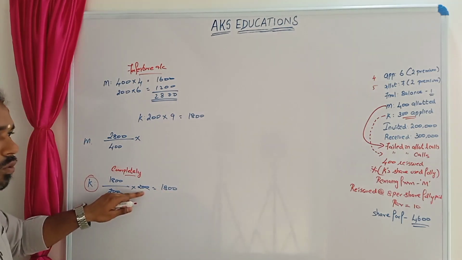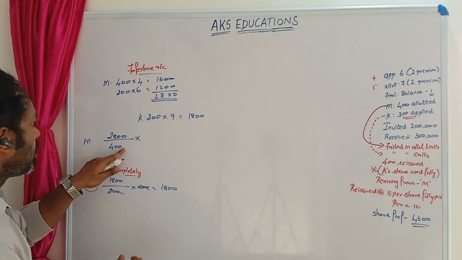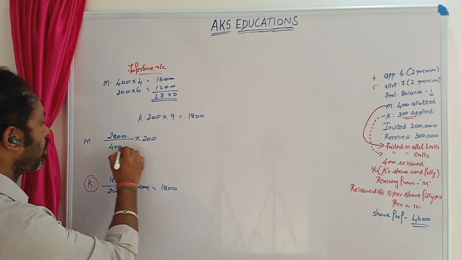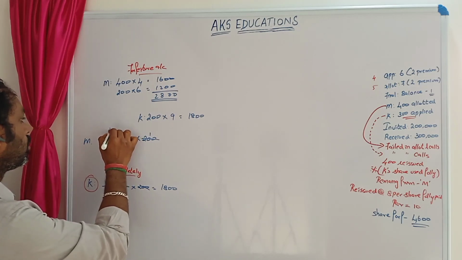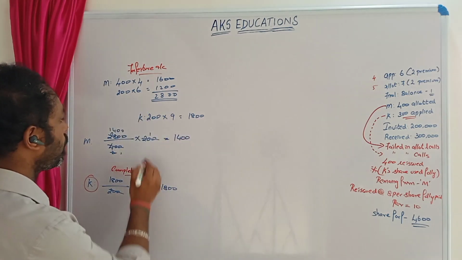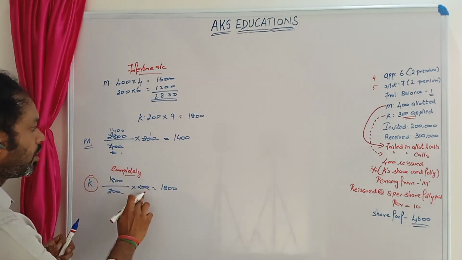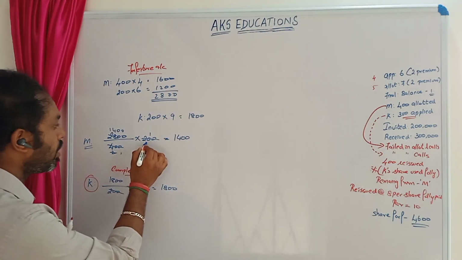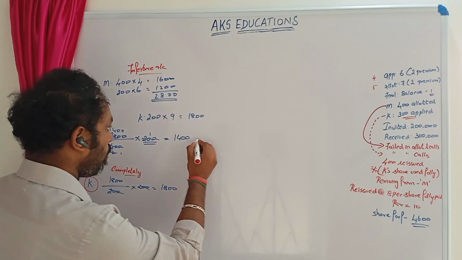So 200 இவங்கள்ட்ட இருந்து 200 எடுக்கணும். குஷ்புது கம்ப்ளீட்டா 200 forfeit பண்ணிருக்கோம், 200 reissue பண்றோம். அப்போ இவங்கள்ட்ட இருந்து எவ்வளவு எடுக்கணும்? So we cannot take 400, we cannot reissue 400, we can reissue only 200. Okay, so 2 twos are 2 ones are 2 ones are 1. So 1400. Okay, so please understand, from Mehak we are reissuing only 200 shares. Okay, so here 200, here 200, so that makes 400. Okay, so you will 400 shares forfeit pandrom, but we are reissuing only 200 shares. So please keep this in mind. Alright, so from here, so 1400.